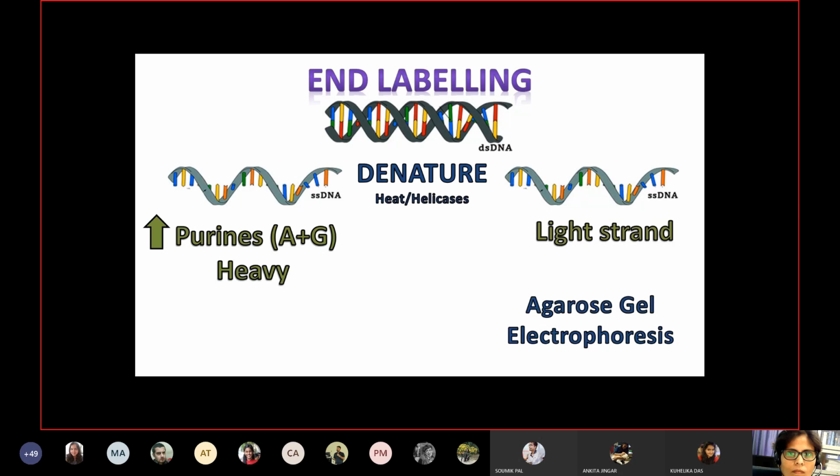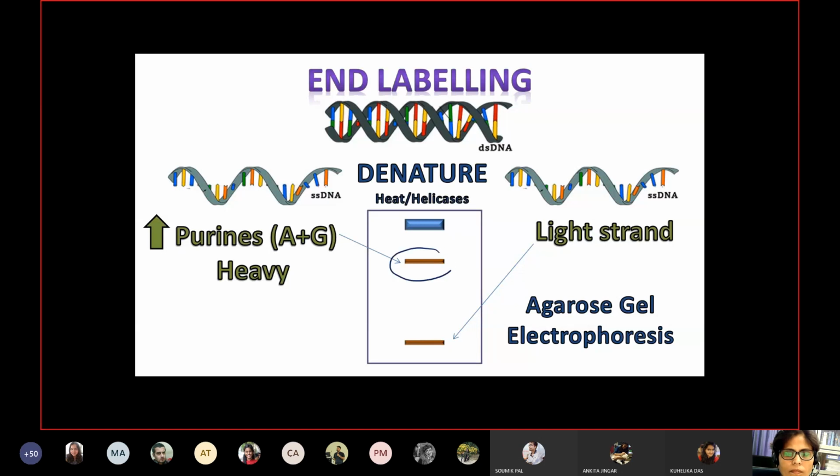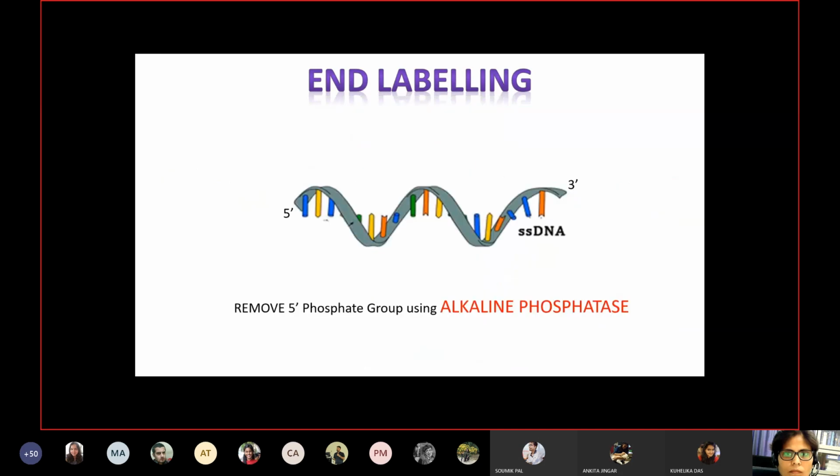On agarose gel electrophoresis, the heavy strand moves slowly as compared to the light strand, giving rise to 2 DNA bands, each containing a single-stranded DNA.